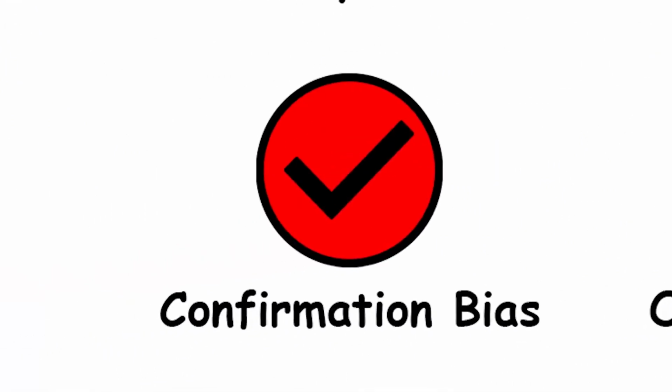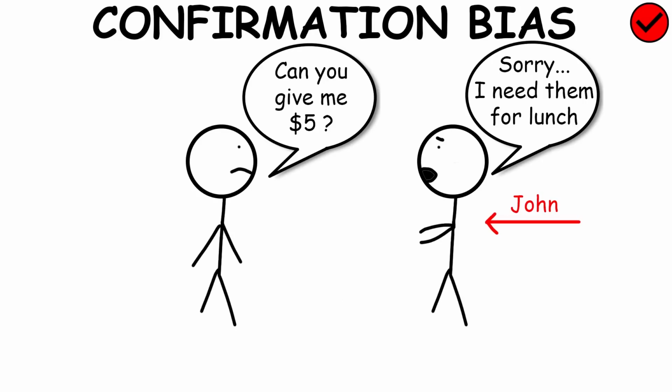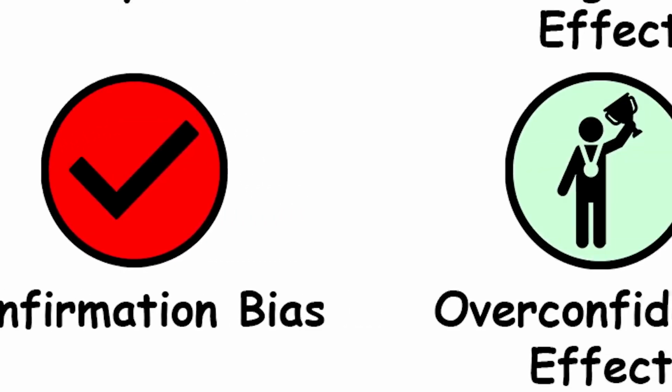Confirmation bias. Confirmation bias is the tendency to search for, interpret, focus on, and remember information in a way that confirms one's preconceptions.